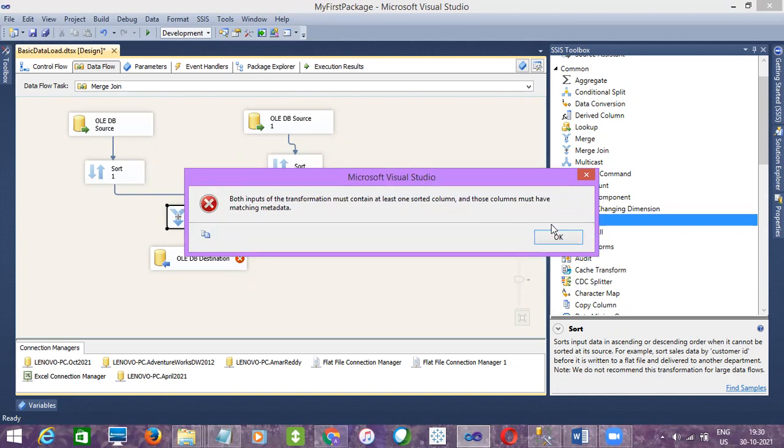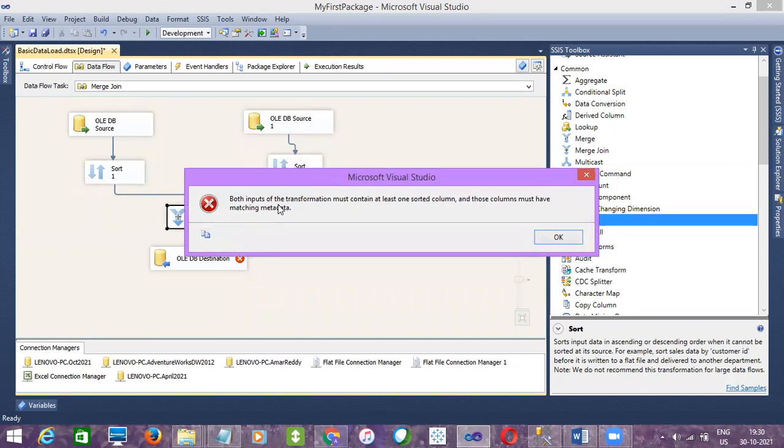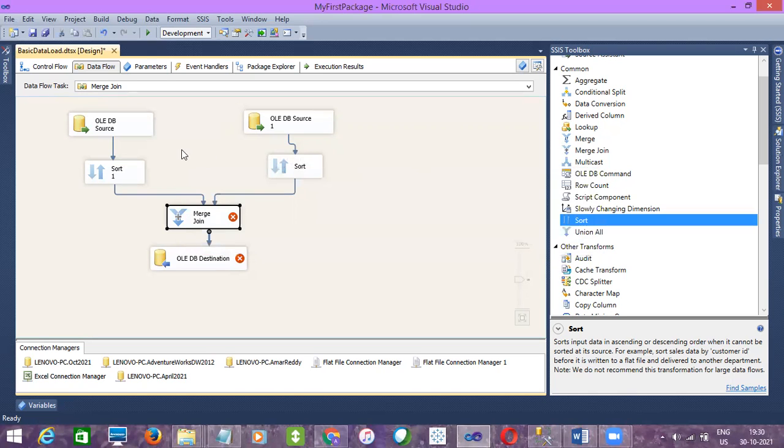And here, what it is saying is that both of the transformations must contain at least one sorted column, and those columns must have matching metadata. So it is saying there is an issue with the data types, right?